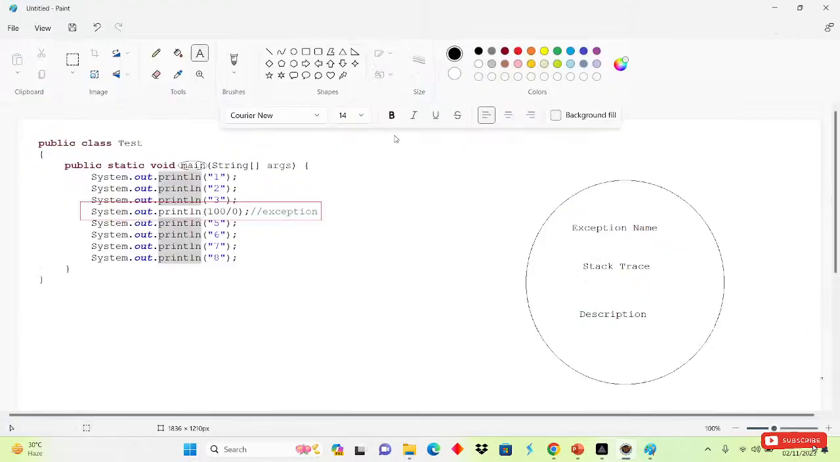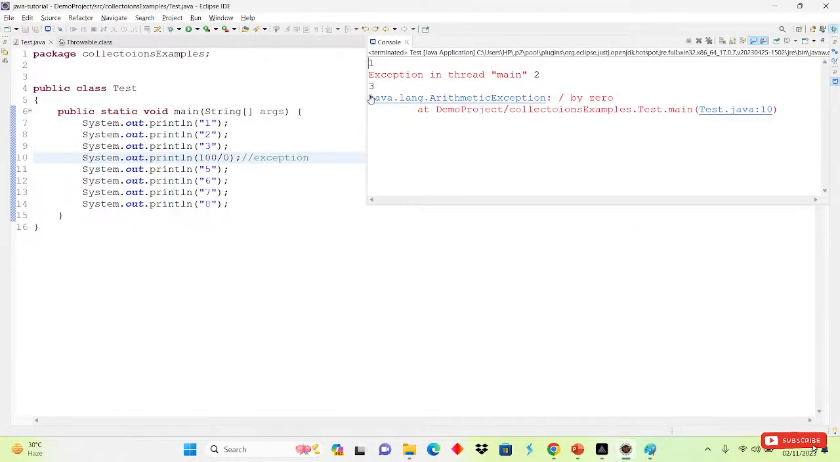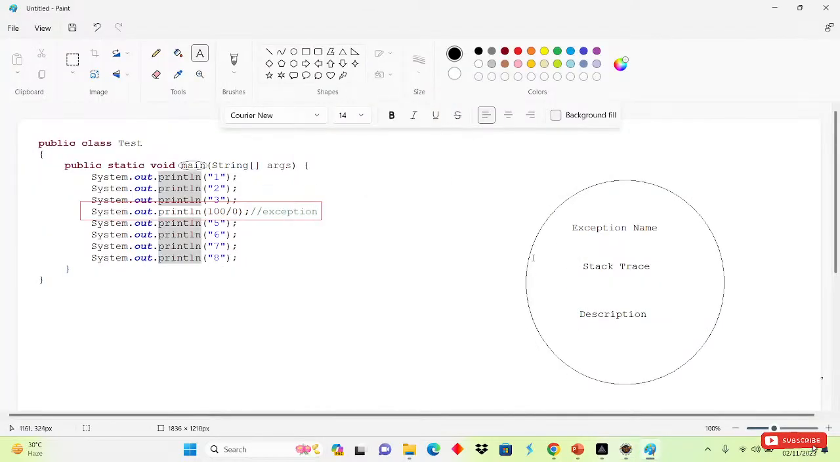The first thing is the exception name. It will come here and print the exception name. So see here, which is the exception name? That is java.lang.ArithmeticException. Till here is our exception name, the arithmetic exception, or we can say it is the exception class name.